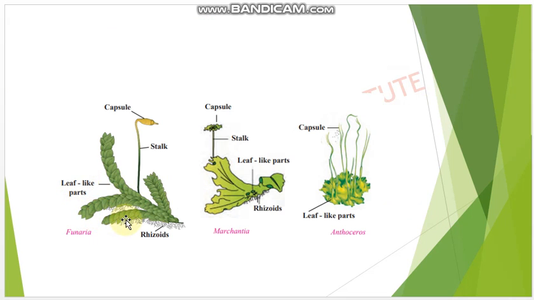See, this is the Funaria plant. These are the leaf-like parts, and this capsule is here. This capsule will burst, and then the spores will come out. They will spread, and then again they will reproduce. See, these are the small rhizoids. They are root-like structures, but they are not roots.